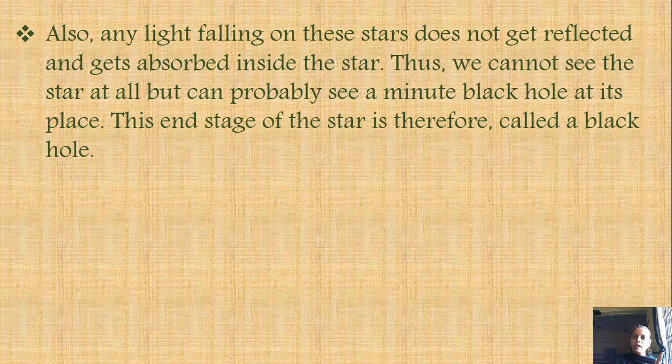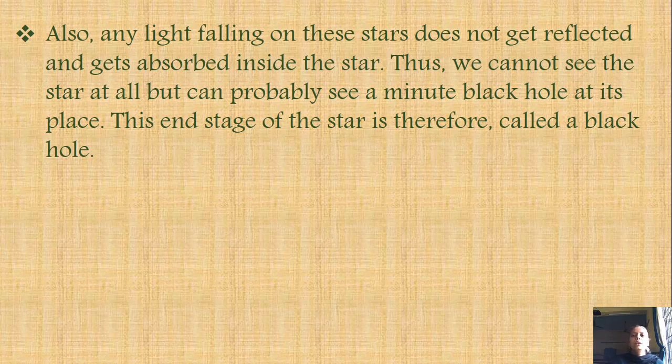The light is falling on it, but it is getting absorbed due to the huge gravitational force and is not coming back. Because of that, we cannot see it, and it looks like a dark hole. That's the reason this particular stage is called a black hole. So very huge stars end up their stage as a black hole.